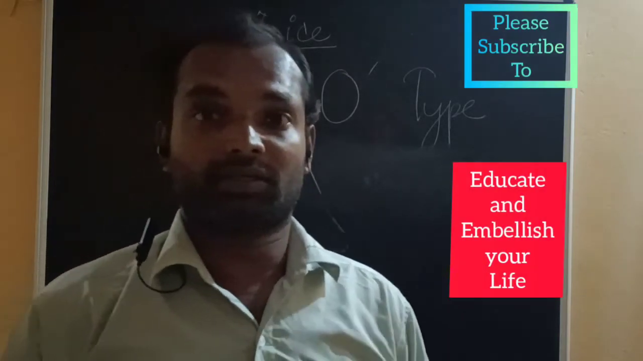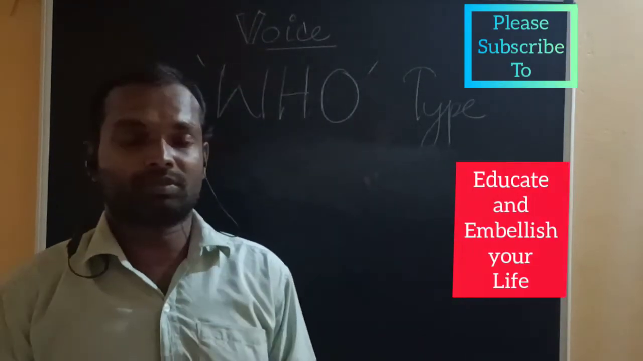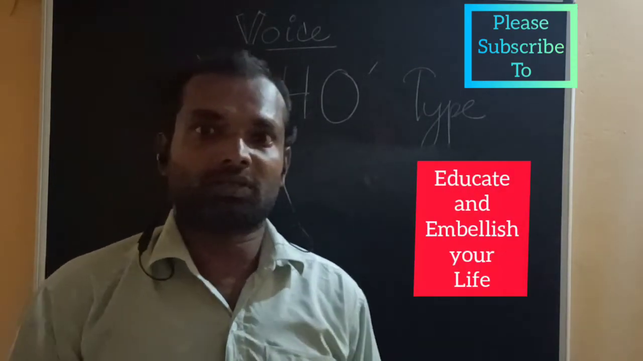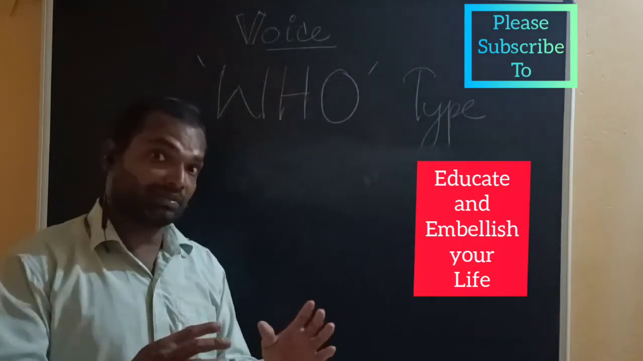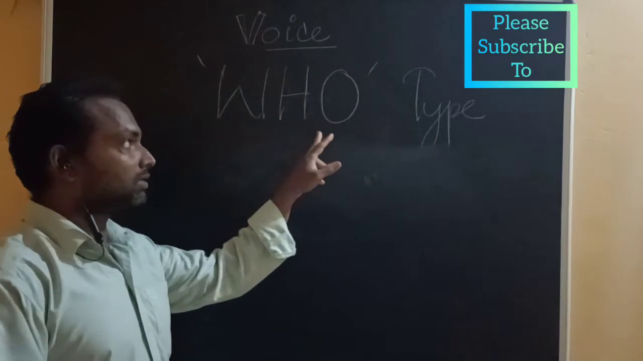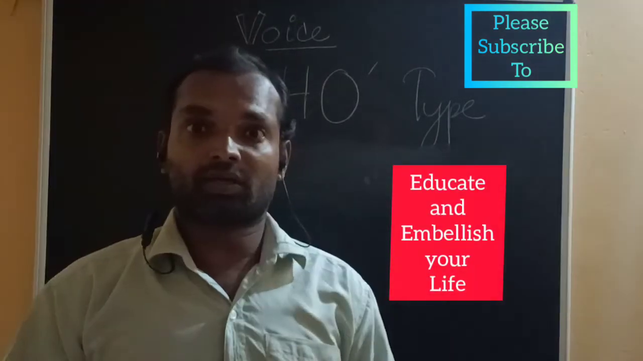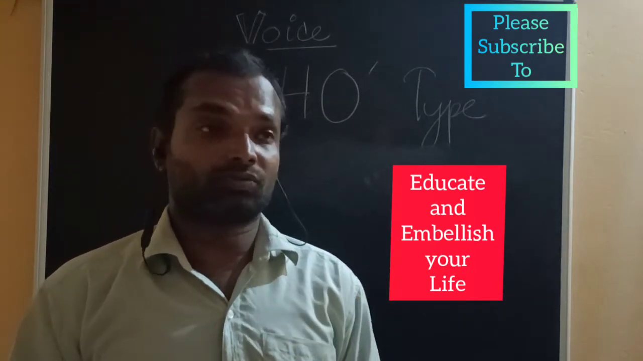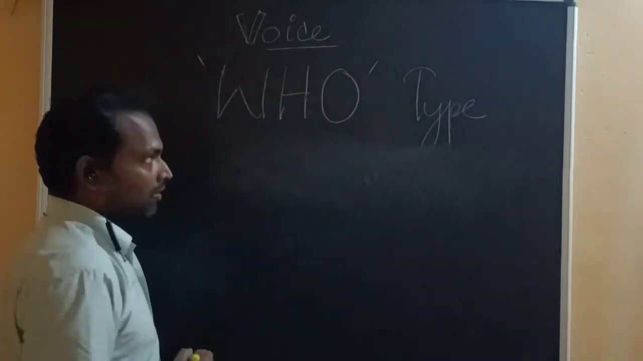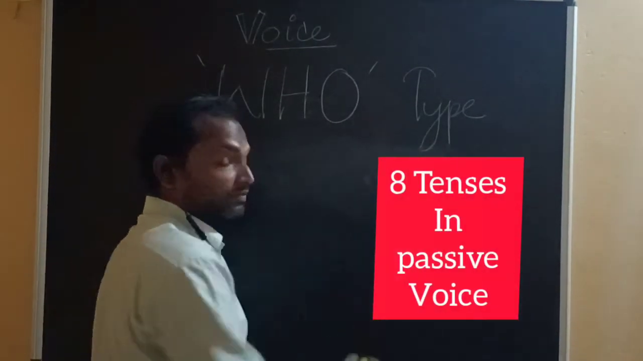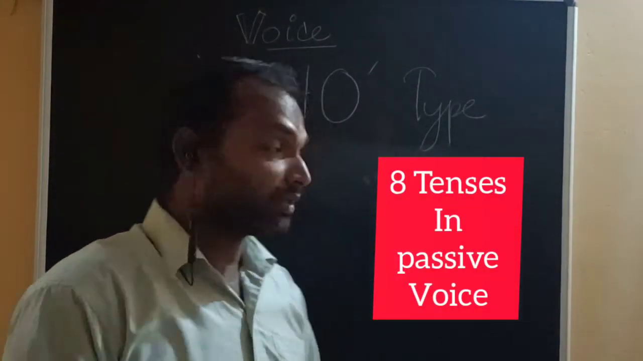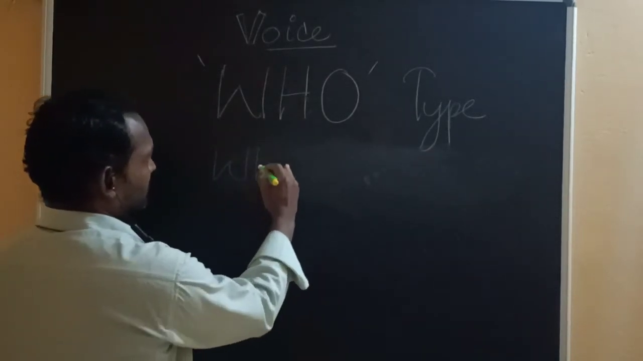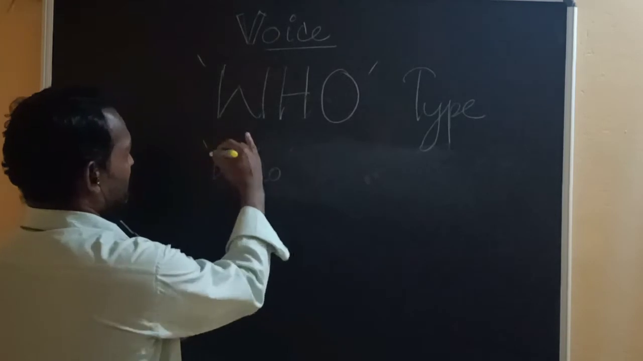Yes, I have divided passive voice into 12 types. So, in order that you may understand this portion very clearly, type 2 is the who type, the interrogative type, and it particularly starts with the WH word who. When it comes to passive voice, we have 8 tenses. See, in the who type, the sentence starts with who.